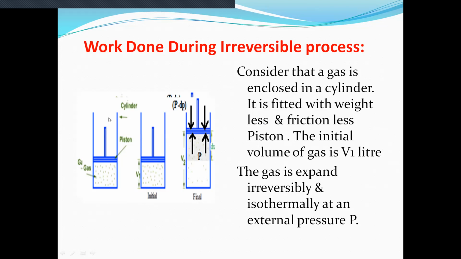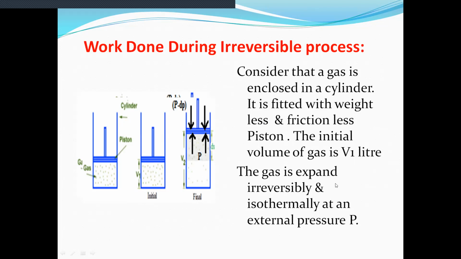The property of the piston is that it is weightless and frictionless. The initial volume of the gas is V1 liter. This is shown in the second diagram, where V1 is the initial volume of the gas.